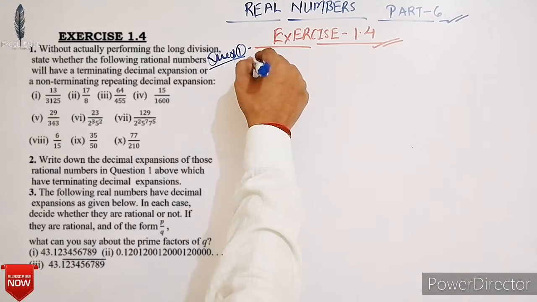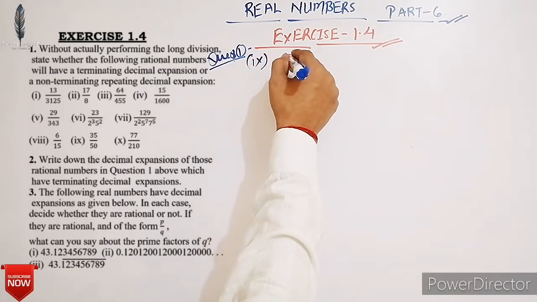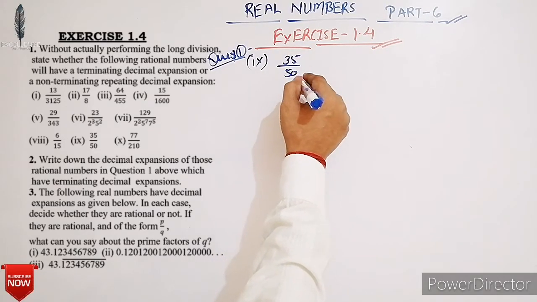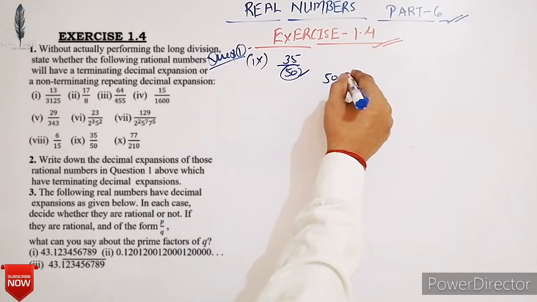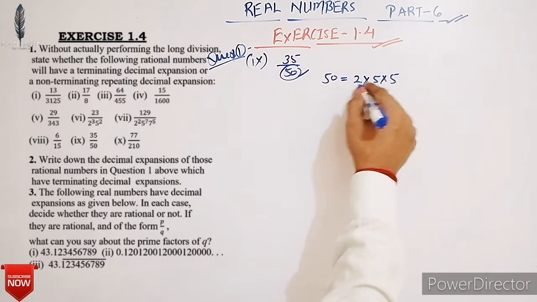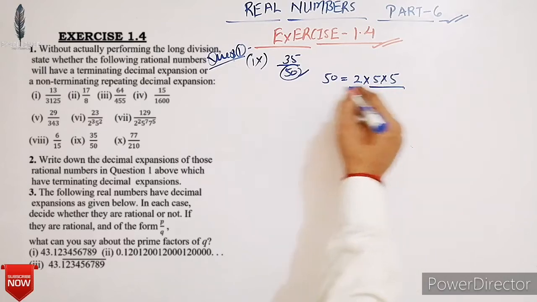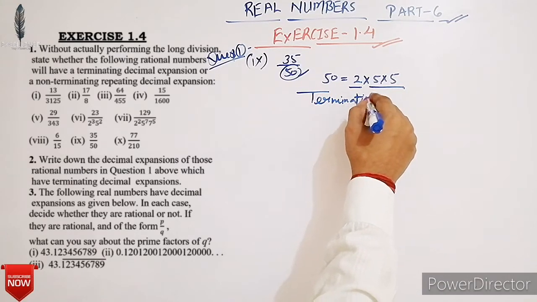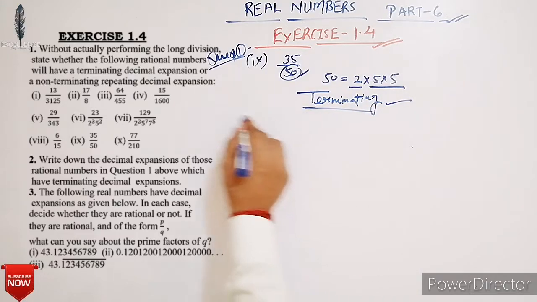Now next, 35 upon 50. Here 50 is equal to 2 into 5 into 5. Okay. So the denominator has only 2 and 5 as prime factors. So it must have a terminating decimal expansion.